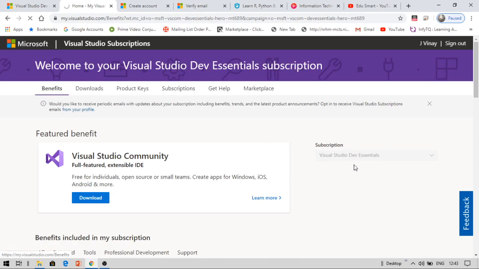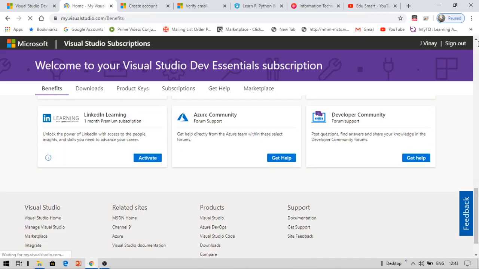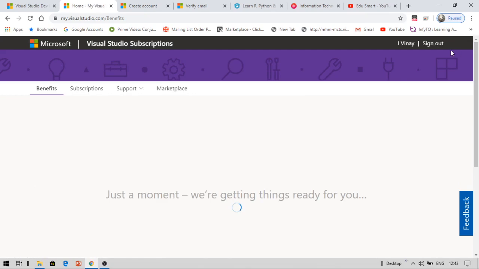Now click on this benefits tab. Just scroll down the page. You can see, once you scroll down, these are the various benefits you can get once you have signed on to this Microsoft account under this Visual Studio subscriptions.